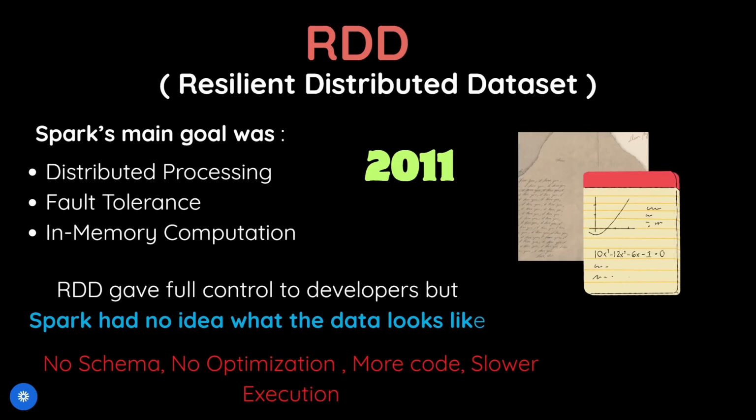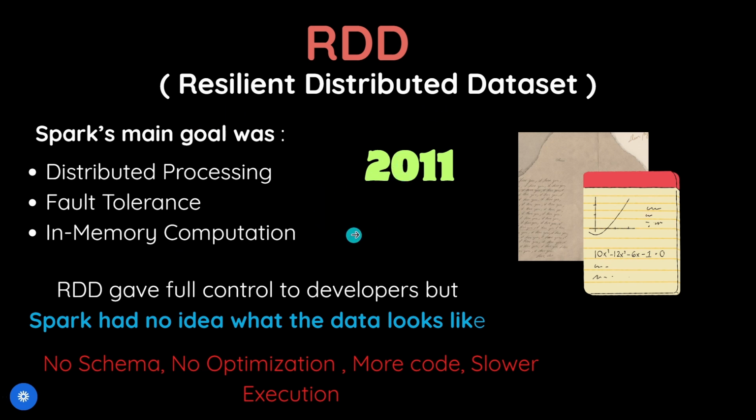Let's start with RDD, which is the oldest API. It was introduced in 2011. When Spark was first introduced, it had only RDD. At that time, Spark's main goals were distributed processing, fault tolerance, and in-memory computation. RDD stands for Resilient Distributed Dataset. Technically, it's a distributed collection of objects.